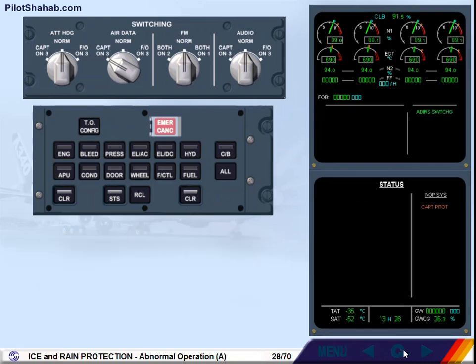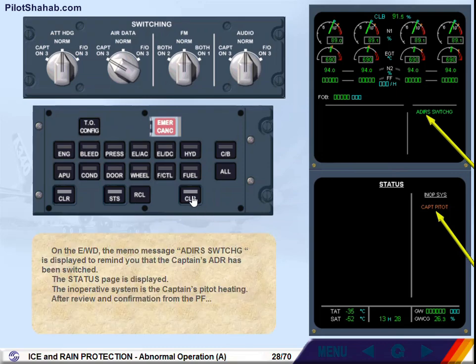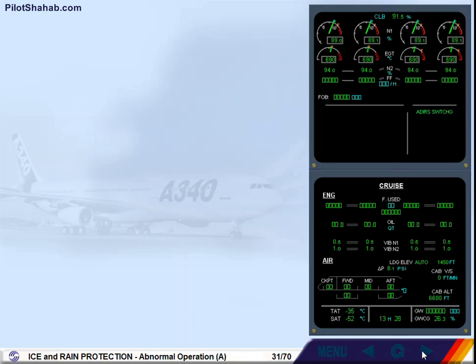On the engine warning display, the memo message ADR's switching is displayed to remind you that the captain's ADR has been switched. The status page is displayed. The inoperative system is the captain's pitot heating. After review and confirmation from the pilot flying, clear status. ECAM action completed.